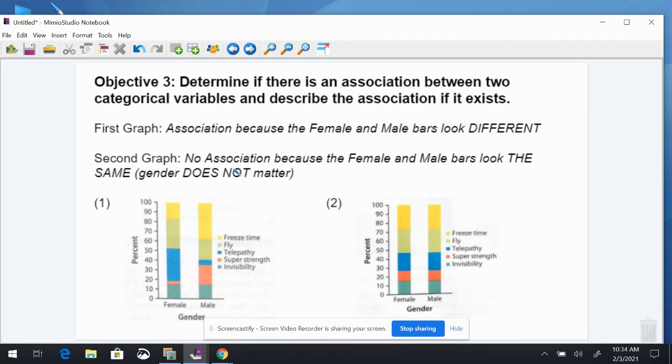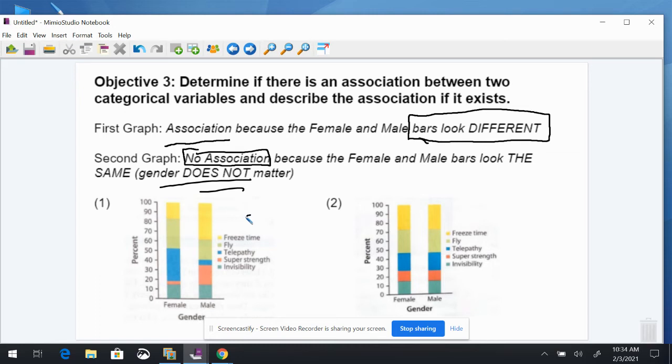The second graph has no association. Again, there's an association in the first graph because the bars look different. If they didn't look different, we would say there's no association. In the second graph there is no association because they look the same. Females and males pretty much picked the same superpower. So gender doesn't matter here, whereas gender definitely changed the first graph.